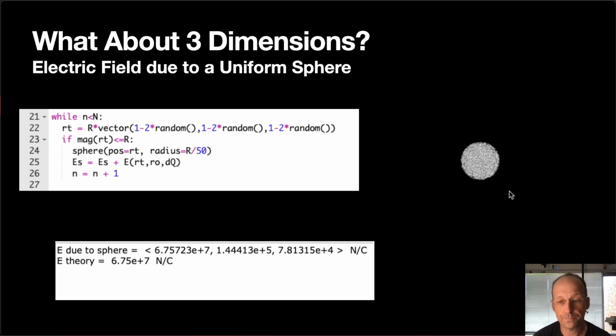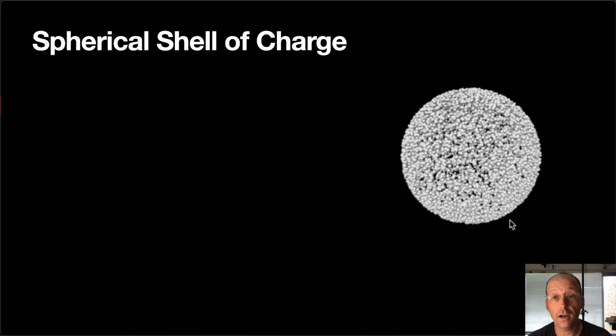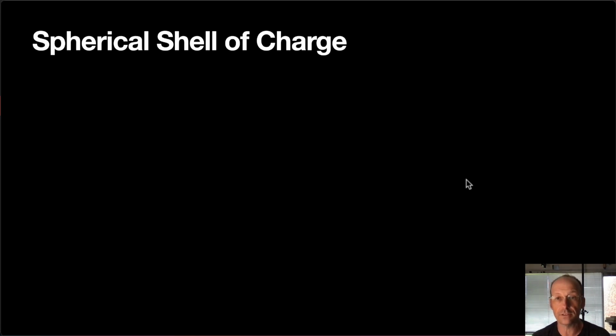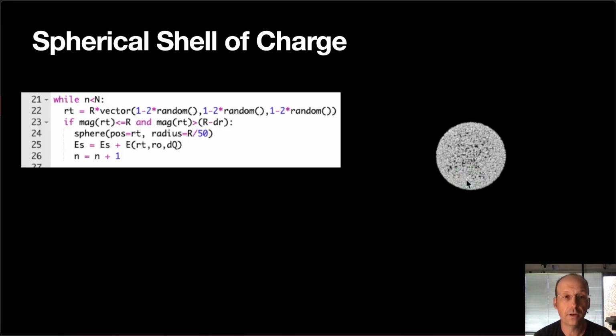That's the point. What if I want a shell of charge? Here's a sphere, but there's nothing in the middle. So if you zoom in, you can see there's nothing in there. Zoom back out. So it's a hollow sphere. So in this case, what you need to do is to pick the thickness of that shell, right? So I call it dr. So right here in line 23, it says that if the magnitude is less than r and greater than r minus dr. So now I have some thickness.